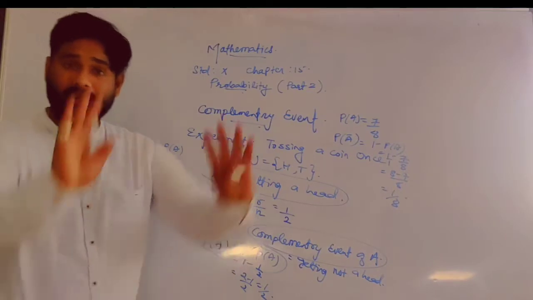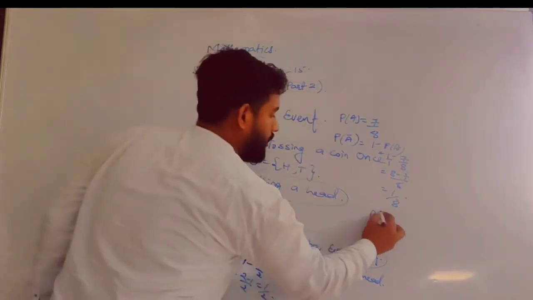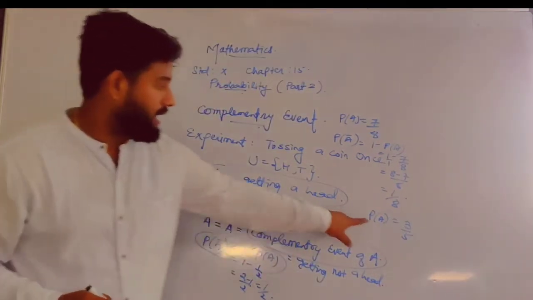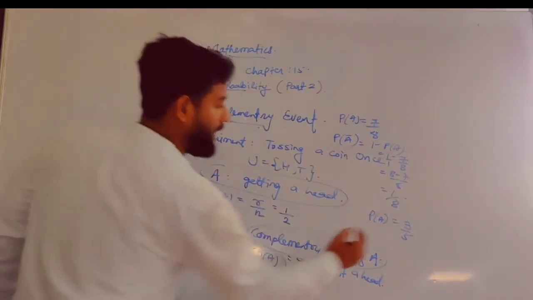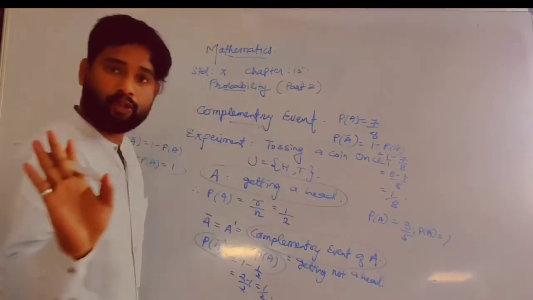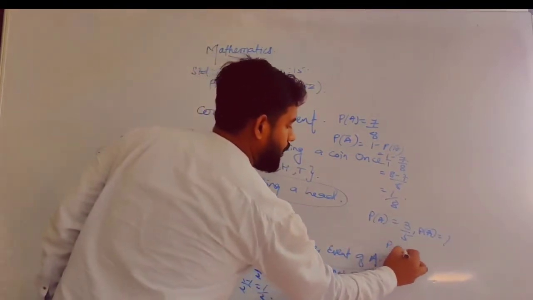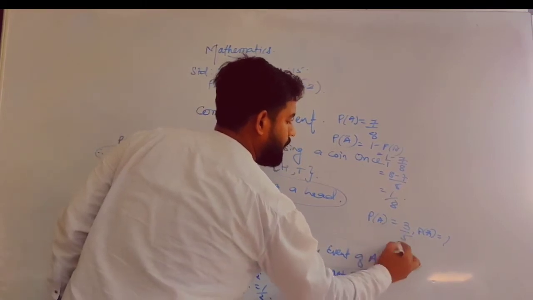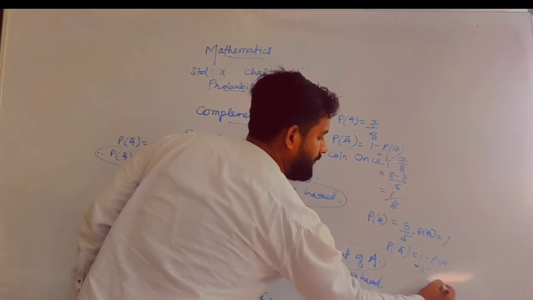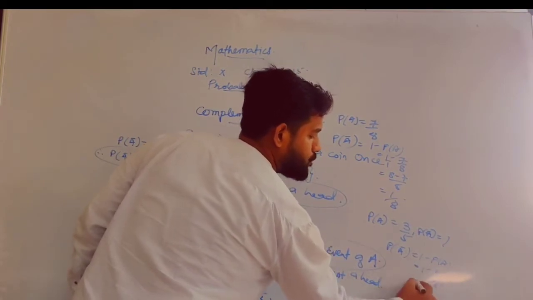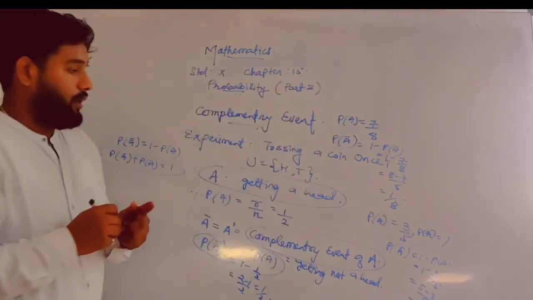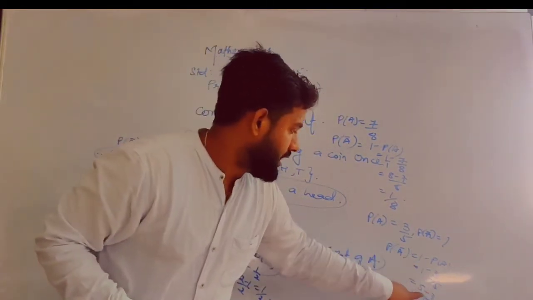Similarly, suppose P of A is given as 3 by 5, and they are asking you to find P of A bar. Same procedure. P of A bar is equal to 1 minus P of A, that is 1 minus 3 by 5. 5 will be the LCM, so 5 minus 3 by 5. The answer is going to be 2 by 5.